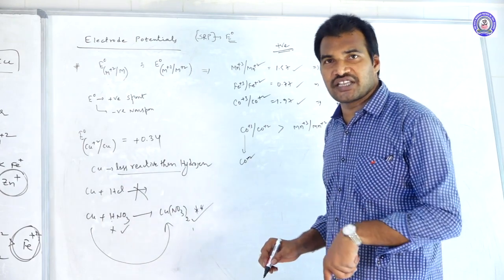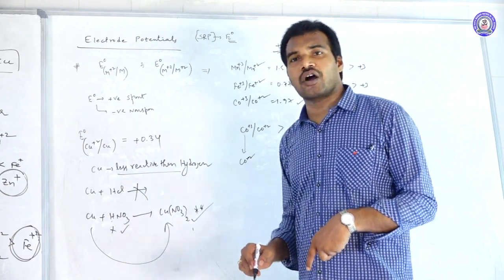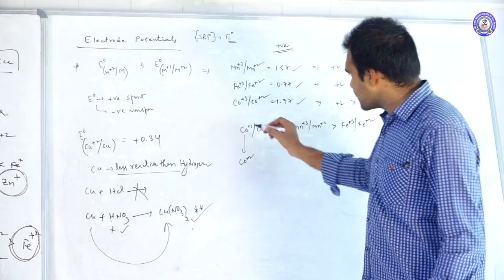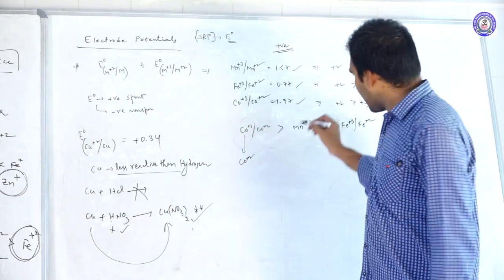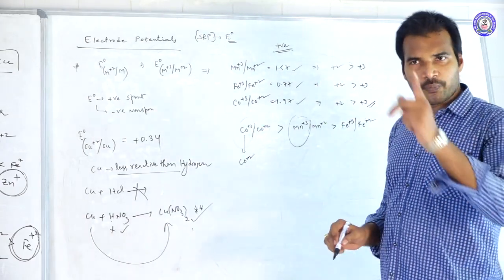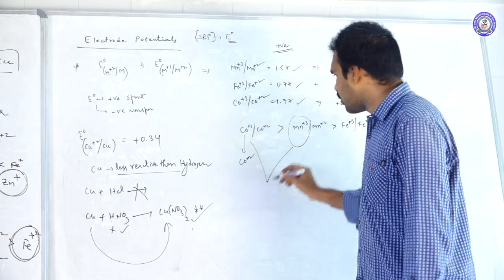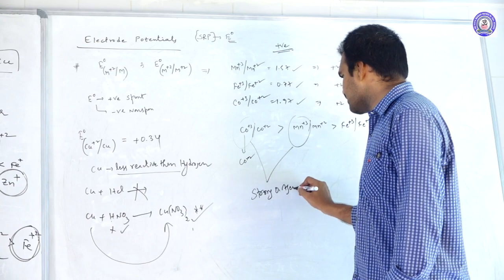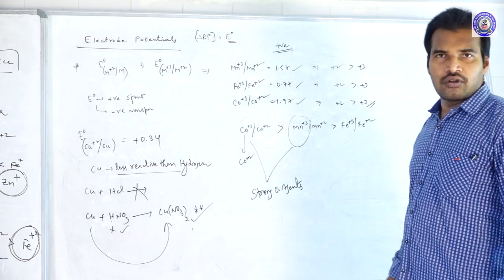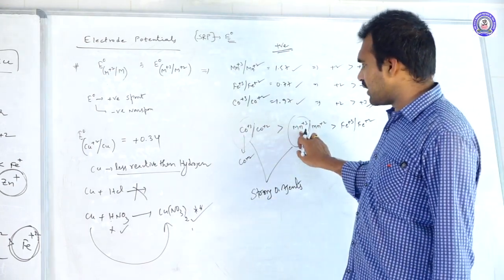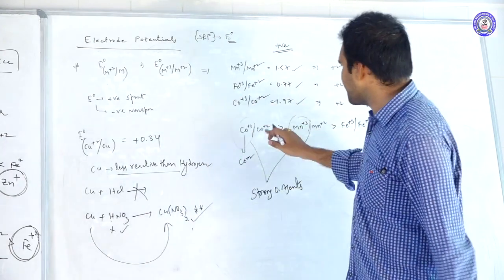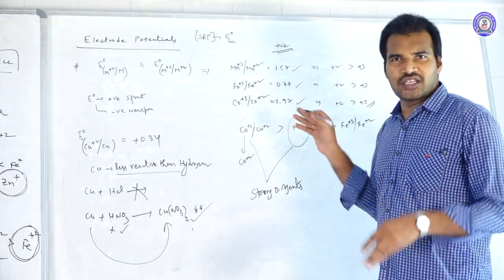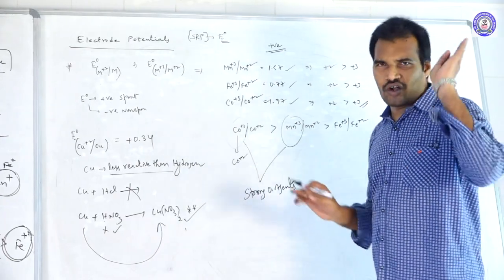If the species undergoes reduction readily, we call it an oxidizing agent. That is why Co+3 and Mn+3 both act as strong oxidizing agents. Co+3 and Mn+3 are happily converted into +2 ions. That is why they act as strong oxidizing agents.